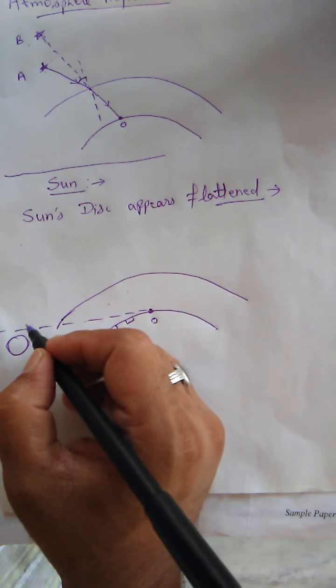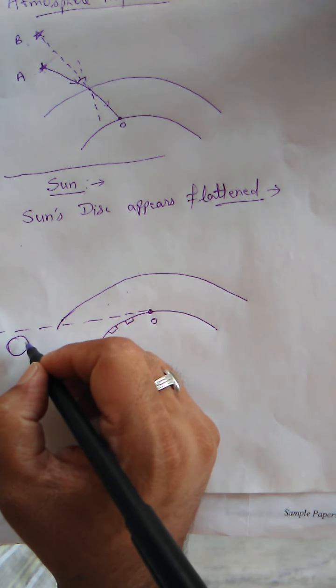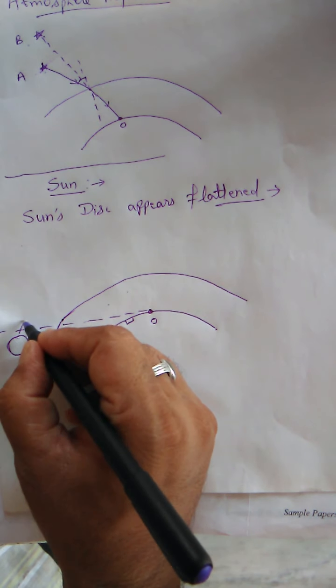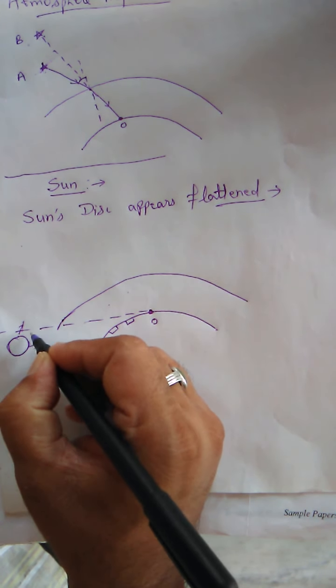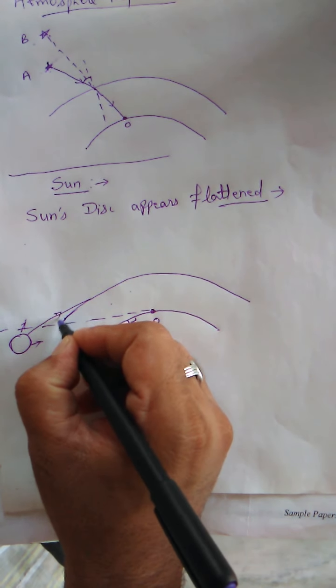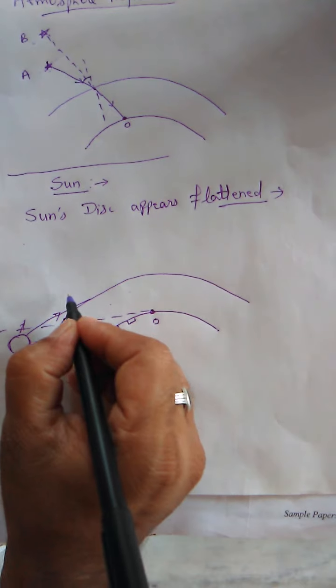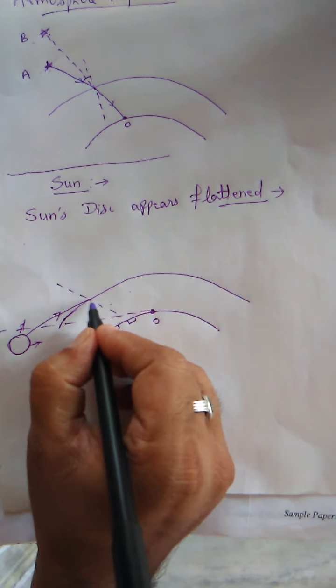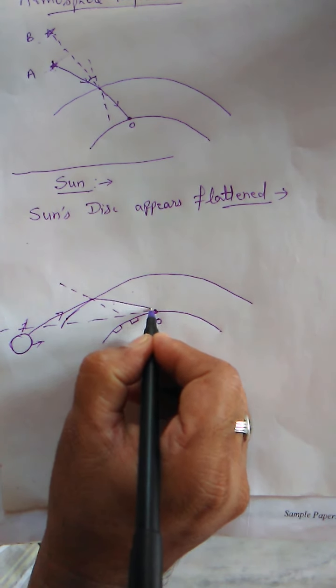What is the reason? Reason is again atmospheric refraction. The light rays are coming out from the sun in all directions, and some of the light rays will fall like this, and if we draw the normal here, the light ray will bend towards the normal because of the refraction.